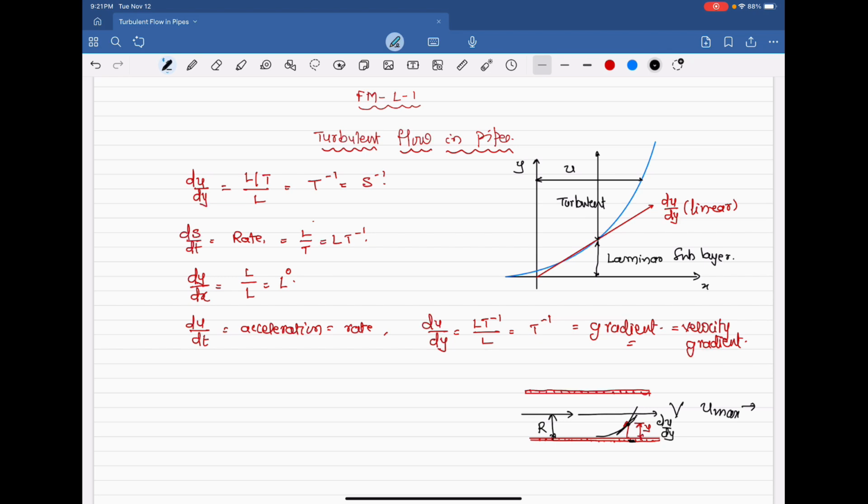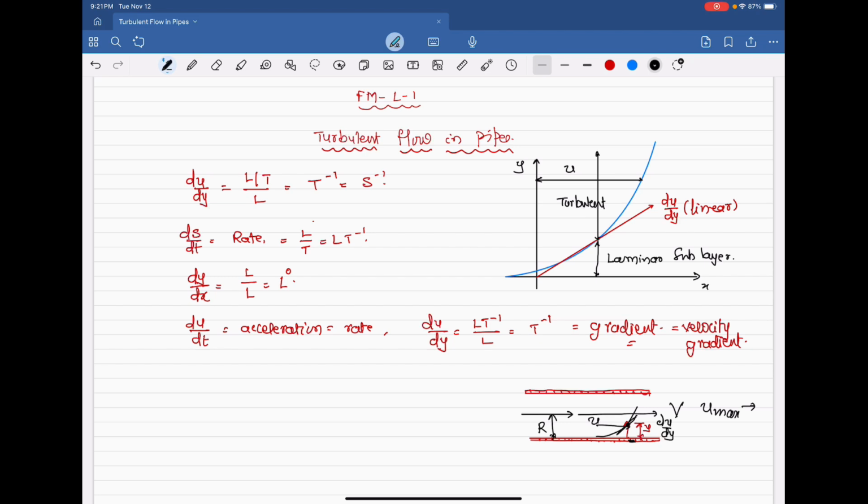This is the centerline velocity. U is the velocity at any point y. This is a velocity profile I am drawing in a pipeline for fluid flow.